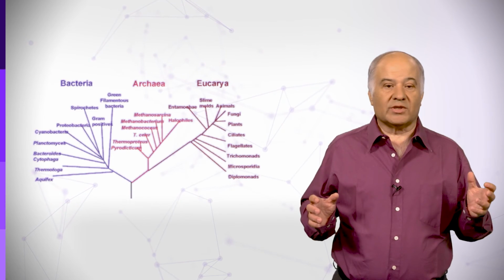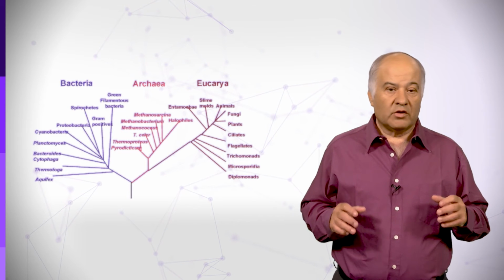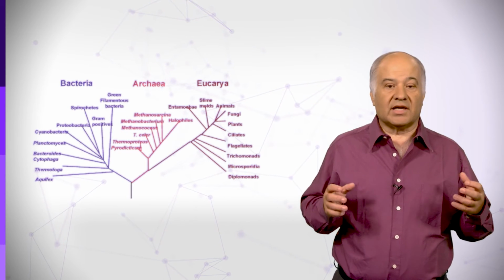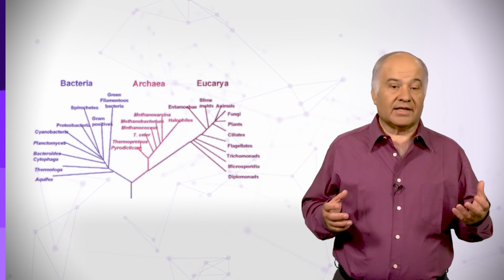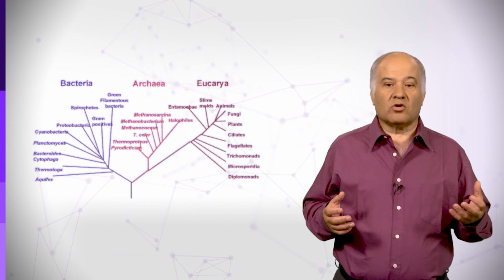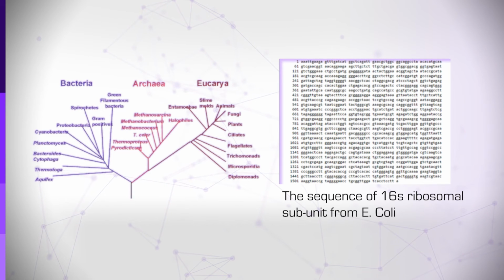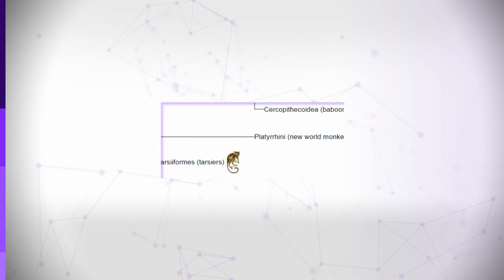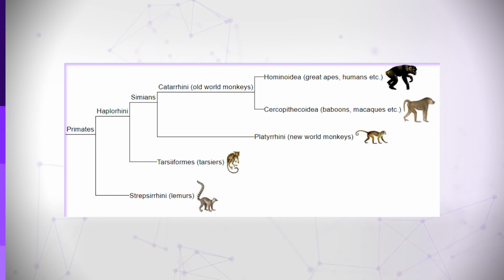An important question, however, is which DNA sequences should be chosen to build the tree. If we need to build a tree that will span different kingdoms of life, we should base the tree on a gene that is common to all organisms and is relatively conserved. So the sequence encoding ribosomal RNA is often used. However, when we want to build the phylogenetic tree of primates, for example, we cannot use ribosomes, since their sequence is almost identical in all primates, and there is not enough variation to allow for tree building.